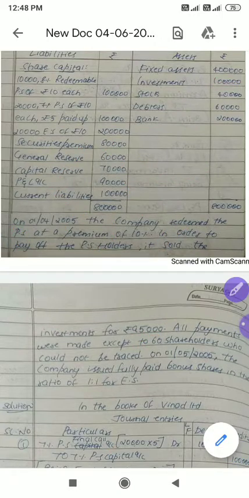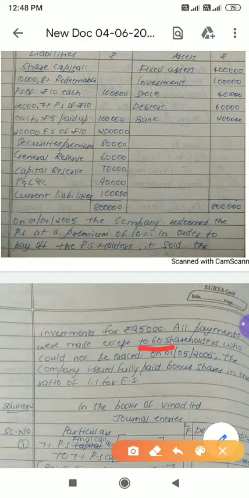Okay. Next, all payments were made except to 60 shareholders who could not be traced. Please remember, at the 7th journal entry, while making payment, they have made payment to all the shareholders except for 60 shareholders. We'll discuss which payments were made. For making payment, they are going to pay all the shareholders except for 60 shareholders.